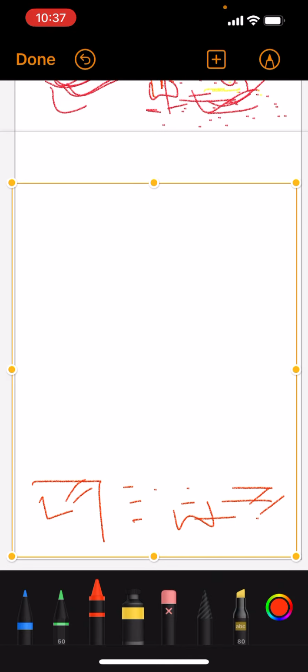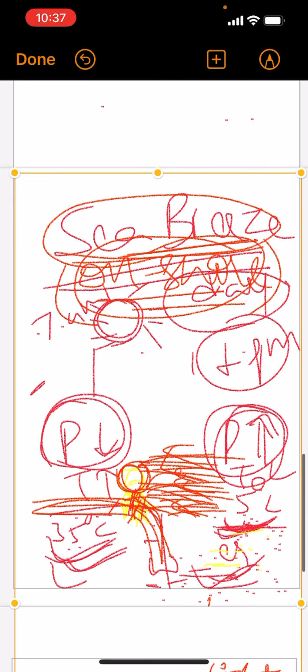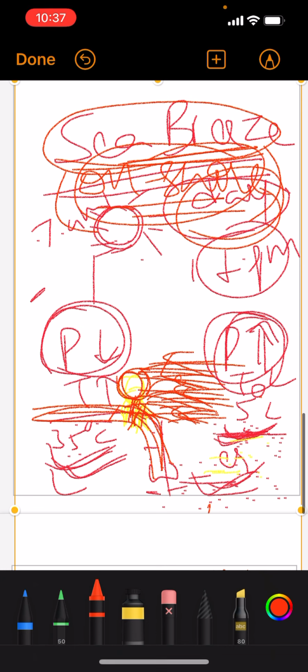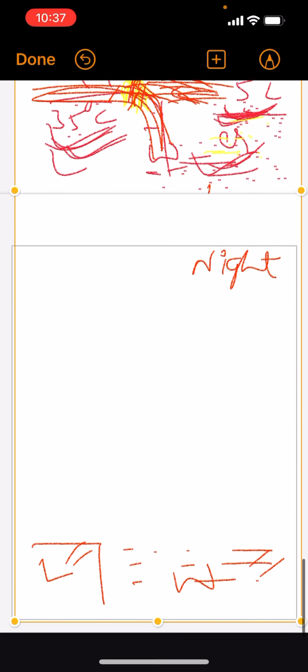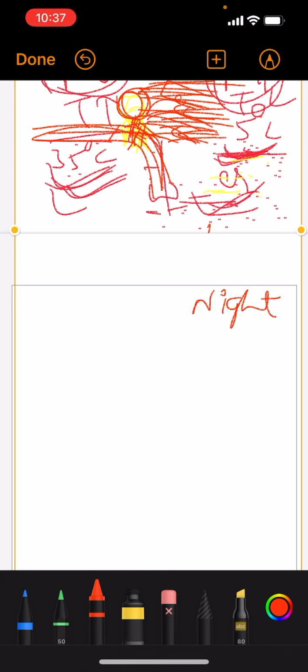if it is night time, here in the sea breeze it was daytime. See, here I have written here, day. Like that, here it is night time now.